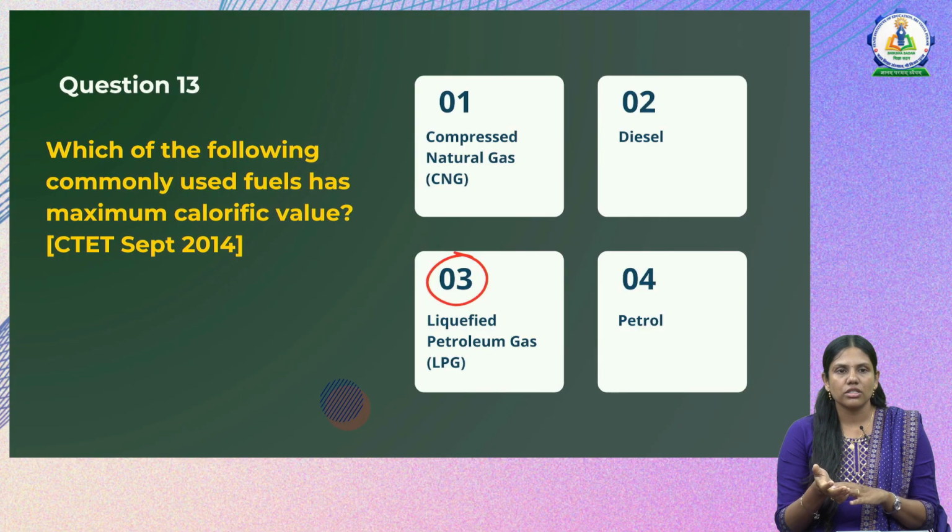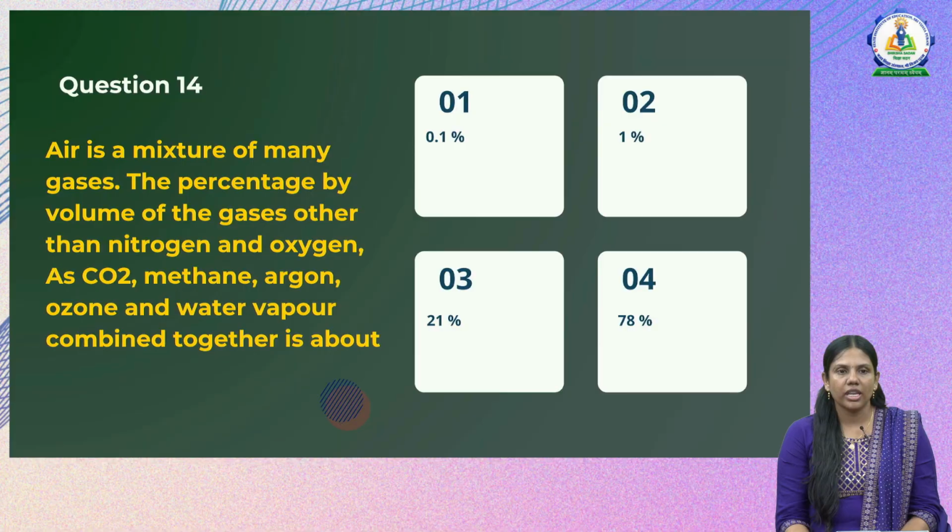Now we will go to the next question, that is, air is a mixture of many gases. The percentage by volume of gases other than nitrogen and oxygen, such as CO2, methane, argon, ozone and water vapor combined together, is about? The question is a little tricky because they are asking the percentage of volume of gases other than nitrogen and oxygen. We all know the amount of nitrogen in the air is 78% and oxygen is roughly 21%. So it contributes to 99% of the air's composition.